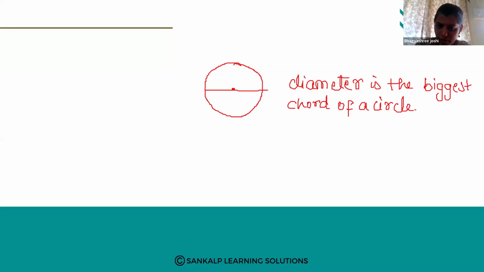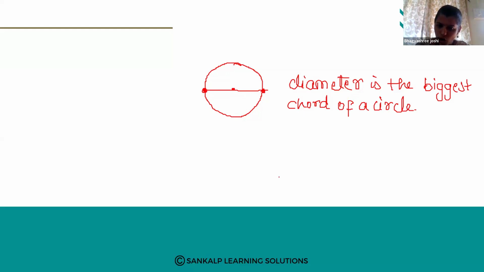Diameter is the biggest chord. Because, see, chord means what? If you want to join two points, here is one point, here is another point, and I join these points, then it is a chord. But this one is passing through the center, so we can say that it is a diameter. Therefore, the biggest or longest chord of a circle is the diameter. Remember. Circumference is over, and area is over.